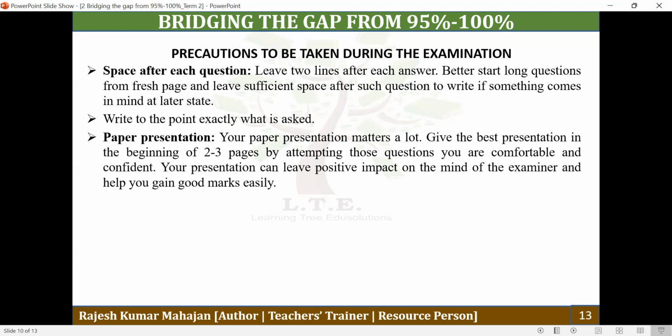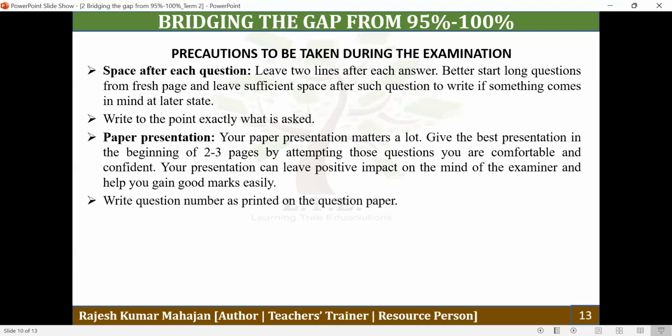So if the initial 3 to 4 sheets have been written very beautifully, this creates a positive image, and it gives the impression in the mind of the paper checker that you know this subject very well, and that you must have written the subsequent answers nicely too. So this way it helps you get more marks, the marks you deserve.